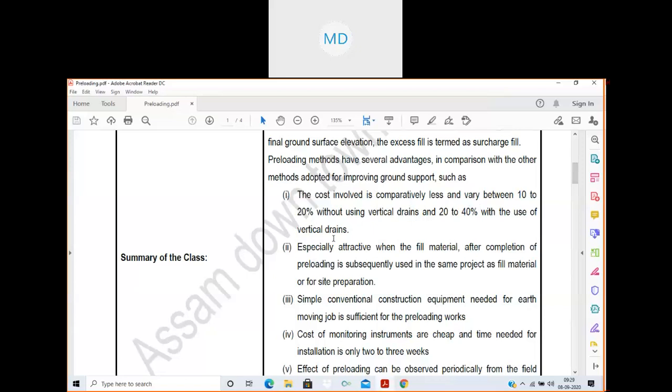So before I have told you that if the depth of the soft soil or the weak soil where we are going to use this preloading system is much more, then only preloading is not enough. We use vertical drains along with preloading. Okay. So this is what is said. If we use only preloading, then the cost varies from 10 to 20%. And if we use vertical drains along with the preloading, then the cost increases a little bit and it is 20 to 40%.